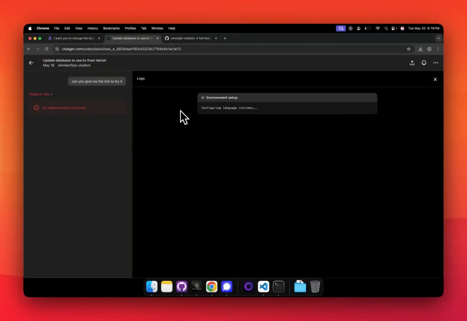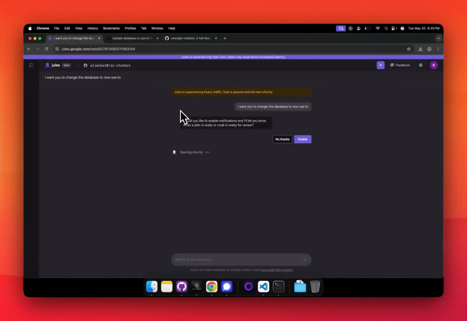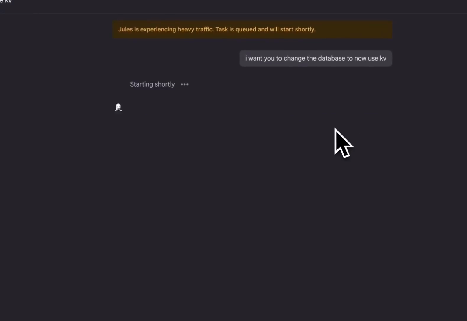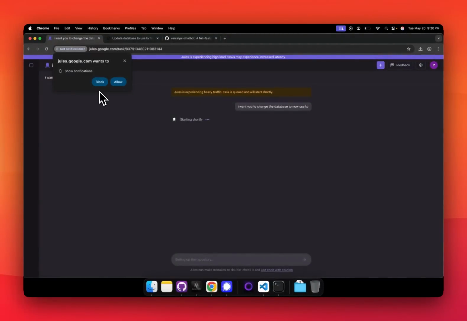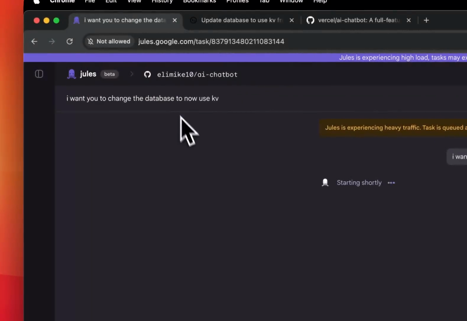Now on Codex, it's been running, and it's now on an unknown error that has occurred. Running or crawling? Yeah, it's more crawl because it's in research preview. So now it's researching. Would you like to enable notifications? No thanks. Even when you say no thanks, you get a notification if you want to see it. Okay. Even though we said no thanks. No thanks, because this is AGI. So it's starting shortly.